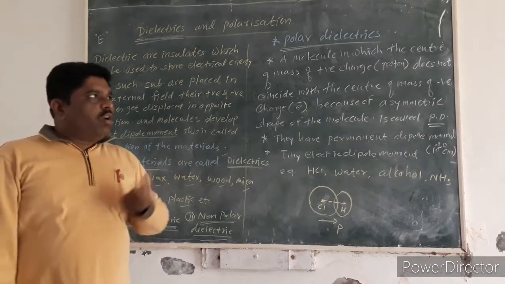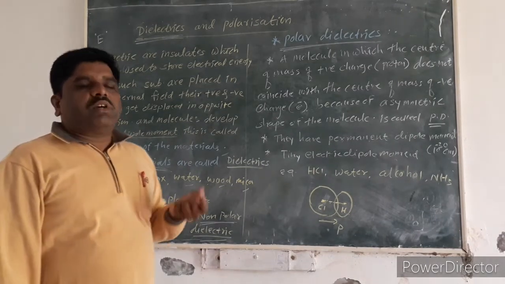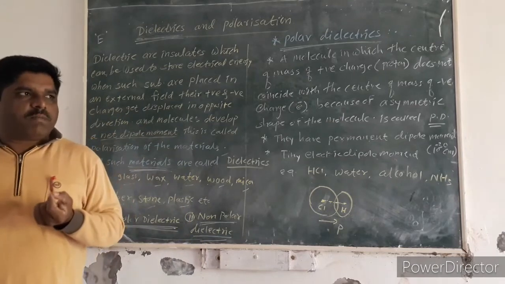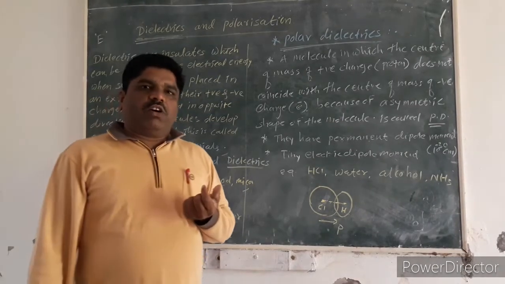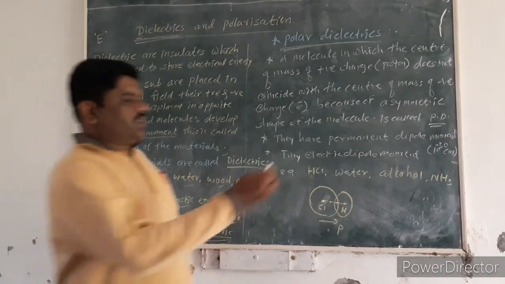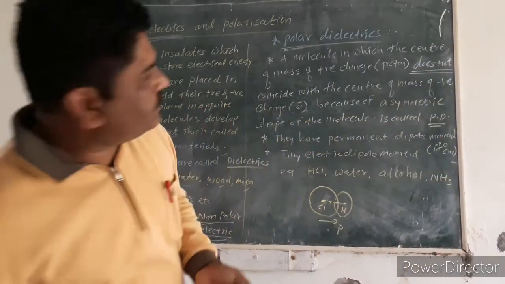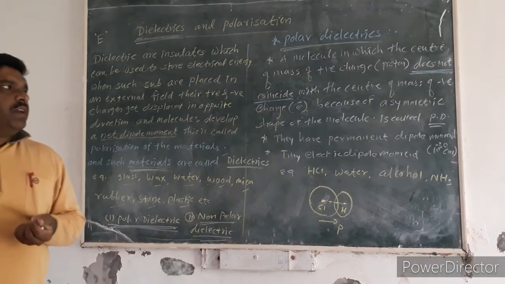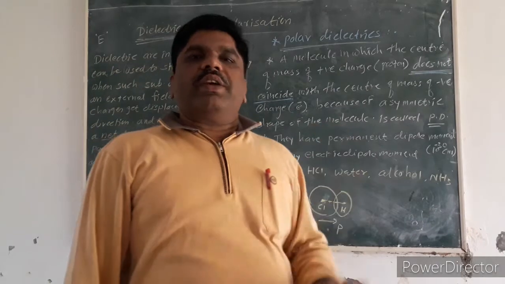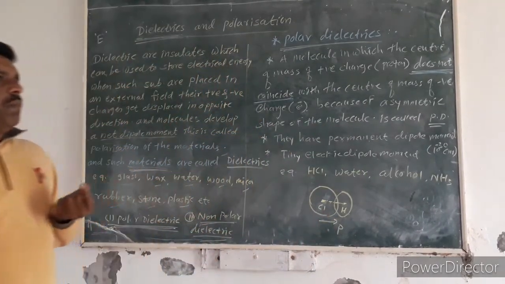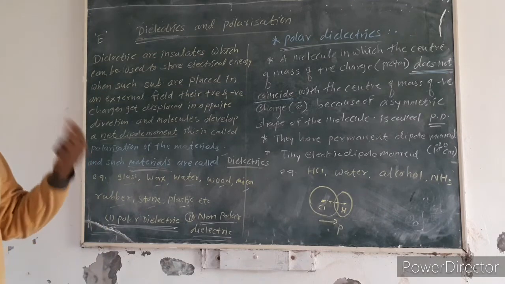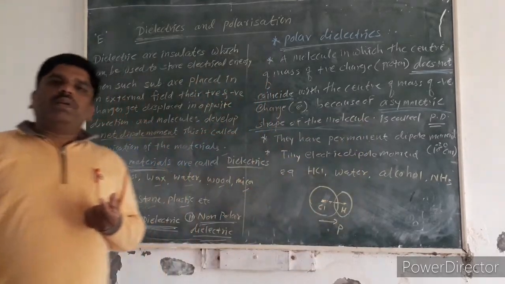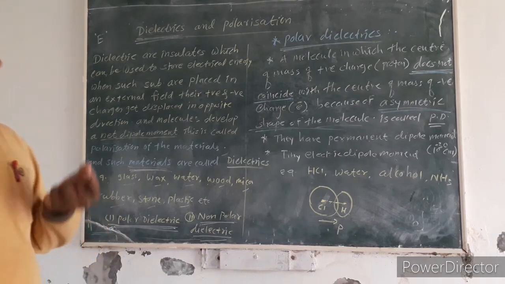Polar dielectrics means a molecule in which the center of mass of the positive charge, that is the nucleus containing protons, does not coincide with the center of mass of the negative charge, that is the electrons, because of the asymmetric shape of the molecule.